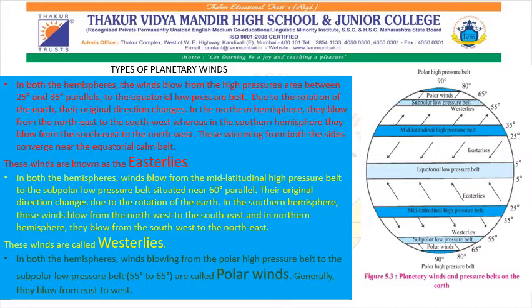And lastly, polar winds. They blow from polar high pressure belt to subpolar low pressure belt, that is from 55 degree to 65 degree, and are called polar winds, and generally they blow from east to west. So the planetary winds are classified into easterlies, westerlies, and polar winds.